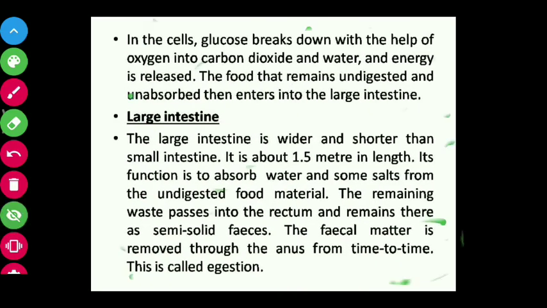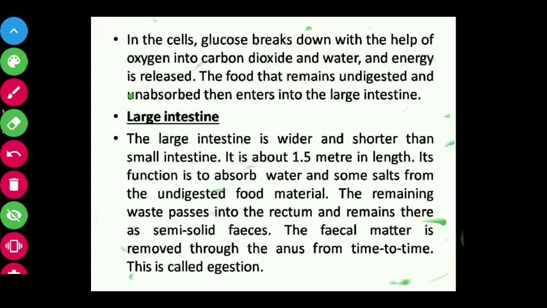Next, what will happen in the cells? Our body is made of small cells. We have already studied about cells, and I have given you a small idea about the cell. There is a cell membrane, and inside it the nucleus is also present.